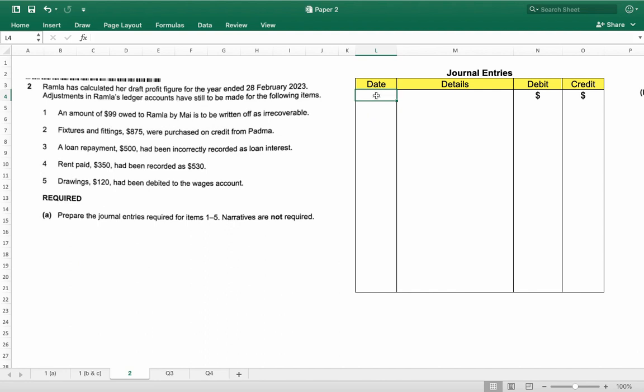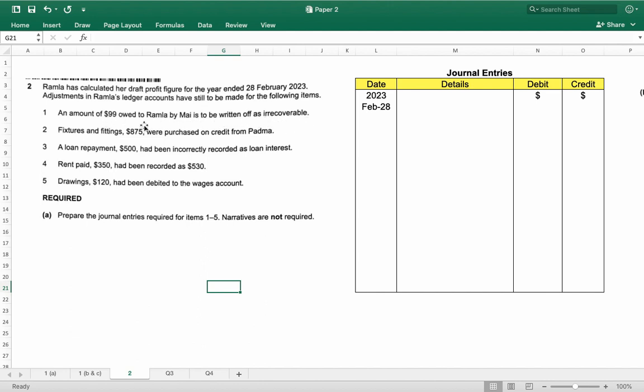So date will be, we'll put the same date, 2023 Feb 28th. So what is the first transaction? An amount of $99 owed to Ramla by Mai is to be written off as irrecoverable.